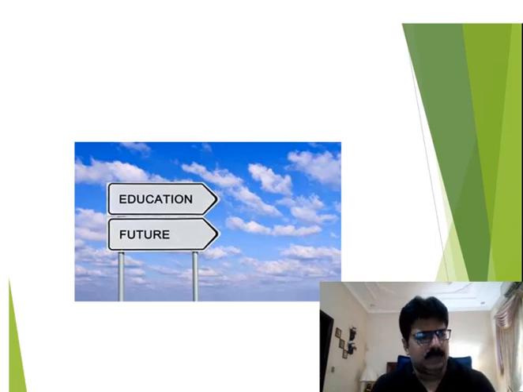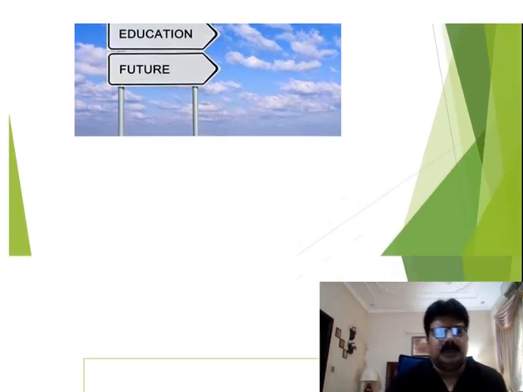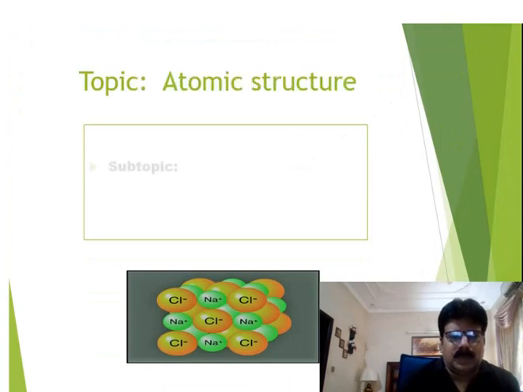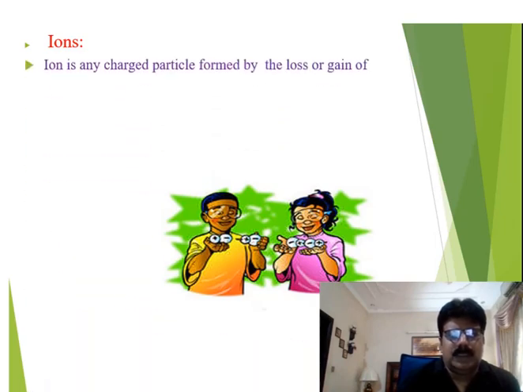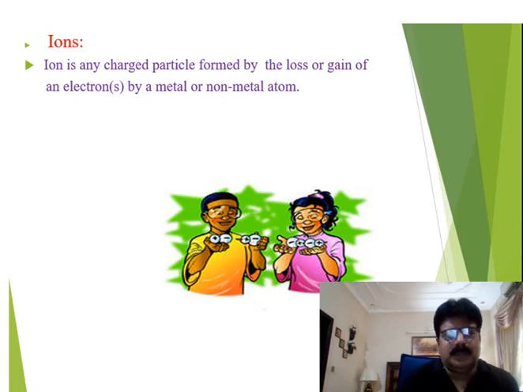Today I am going to explain what are ions and types of ions. An ion is any charged particle formed by the loss or gain of an electron or more electrons by a metal or non-metal atom. Now the question is, what is a metal and non-metal?